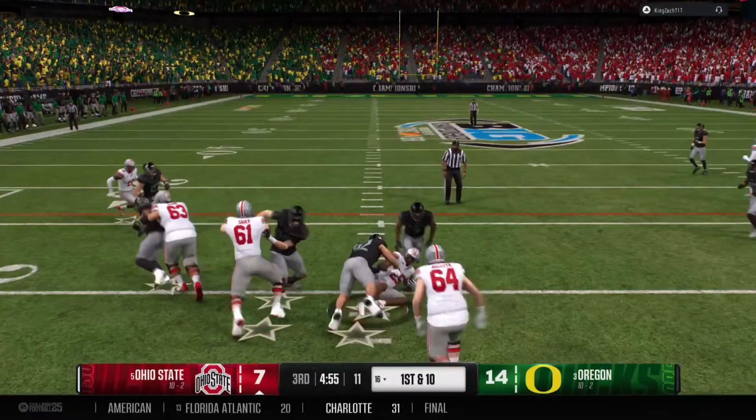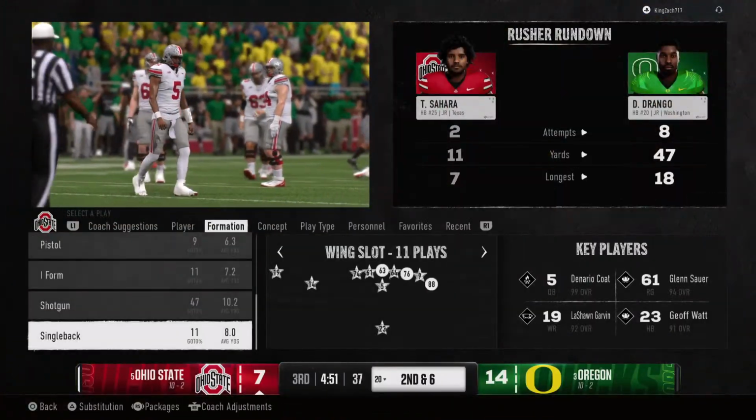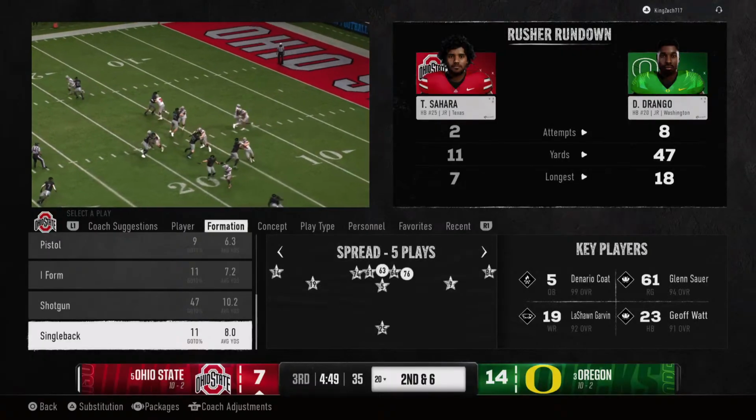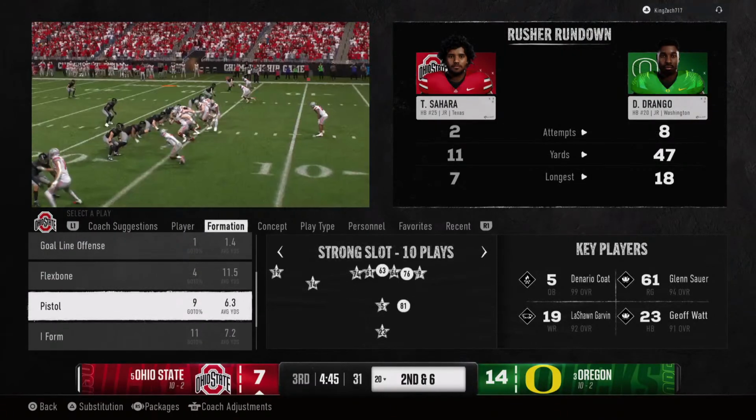First play of the second half is a handoff. They bring him down right at the 20. Hey, listen, you don't always have to have big plays to be successful. It's a nice, solid gain here. Keeps you on schedule, and you get ready for that next play.